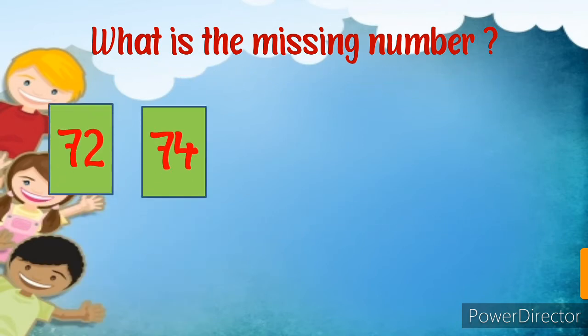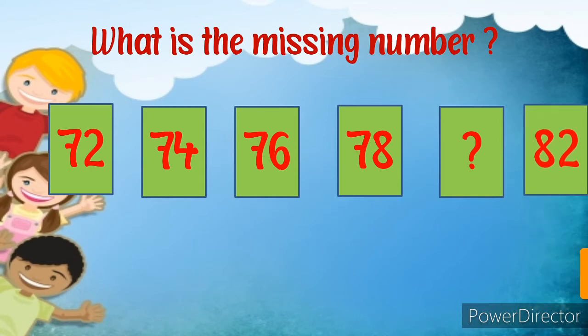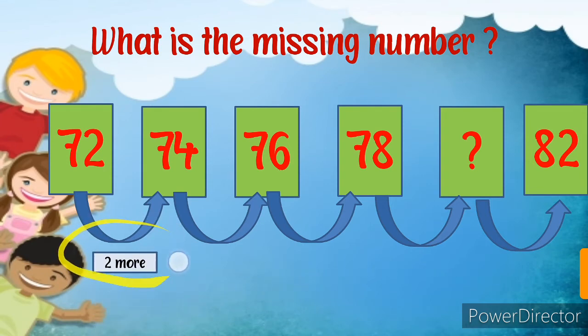72, then 74, 76, 78. Then which number will be here? Then 82 is here again. So we can observe that 72 to 74, 74 to 76, 76 to 78, 78 to which number? Let's see. And from this number to 82. So dear students, 2 more. In the previous one we did 10 less, but here we add 2 more. 2 more means 72 is here, 73 and 74.